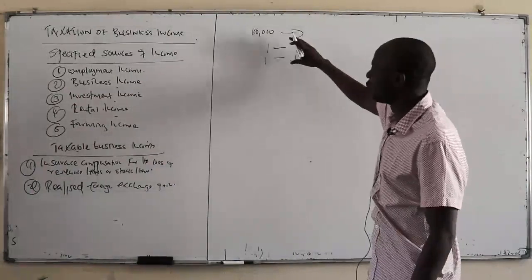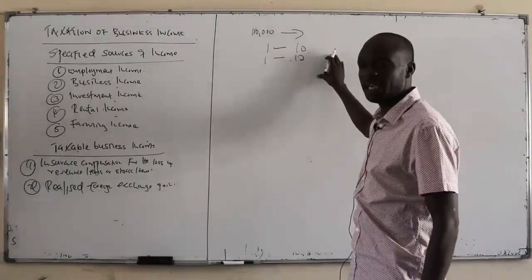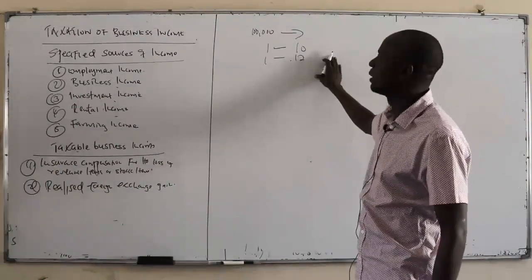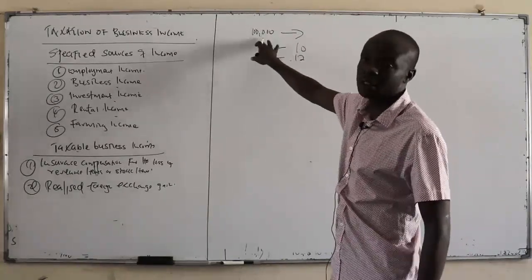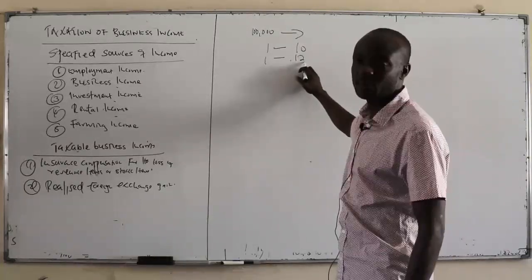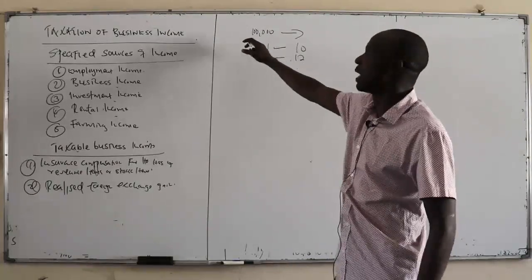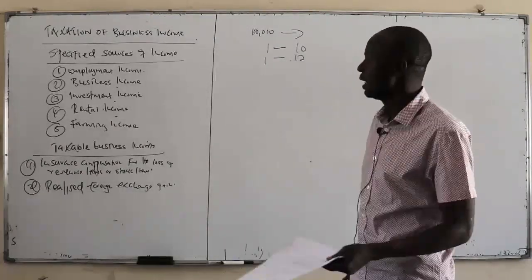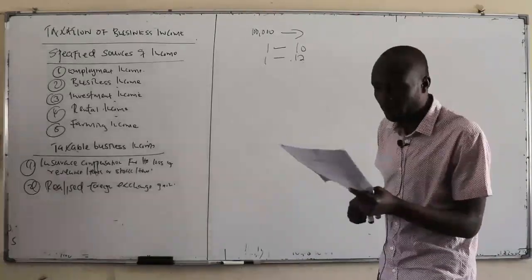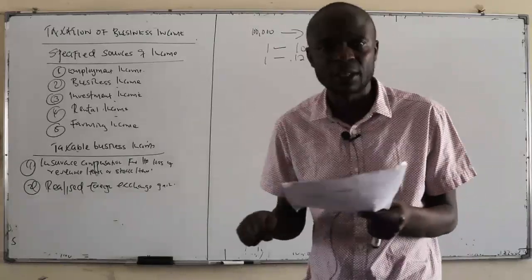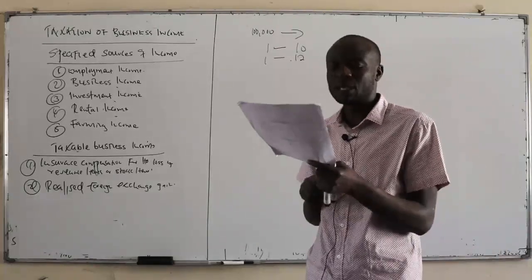And then this amount, they have already paid you, the amount is in your bank account. Then we say it is a realized foreign exchange gain. So you've gained as a result of this business. You are gaining 2 shillings per item, so this one will be around 200,000. Realized means you've received the gain, it is already banked, it is in your account. So that one is considered as taxable business income.